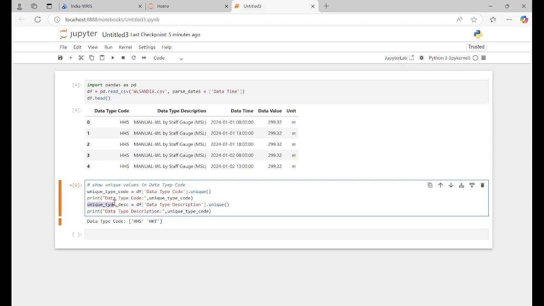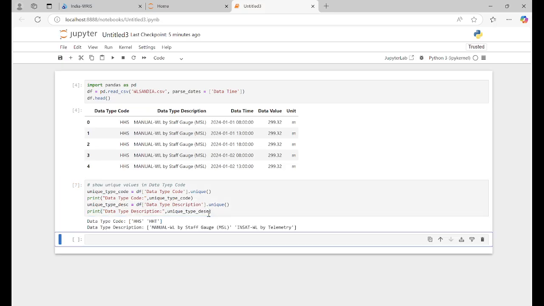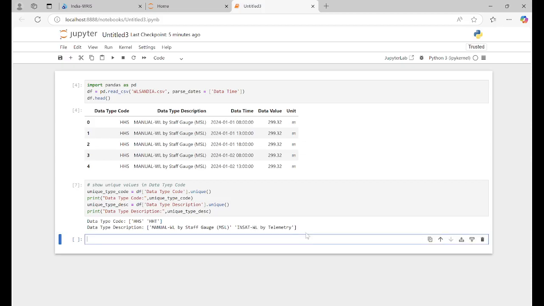Unique DSC, which is right here. You can see we have two types, manual WL by staff gauge and inside WL by telemetry. I showed you the similar thing in Excel. You can do it very easily here and see it in front of you. This is the advantage of this, right?